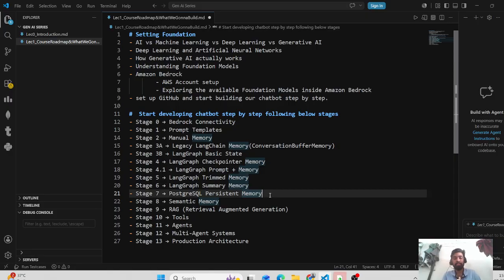Suppose in my database I have stored three things: I like Java, I am a full stack developer, I like dancing. Now suppose you ask the model what I like. Among all those three memories that are already present, it will build a relationship.